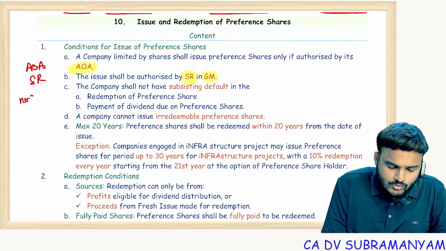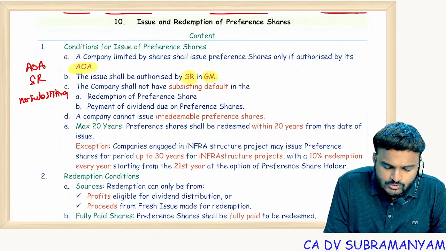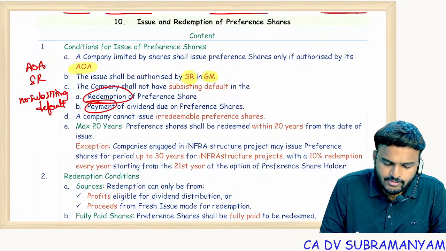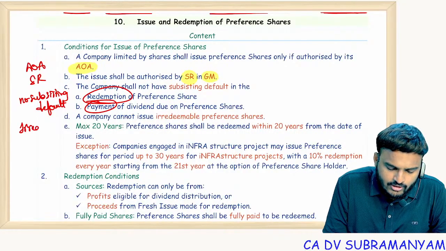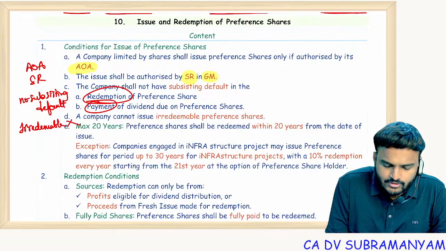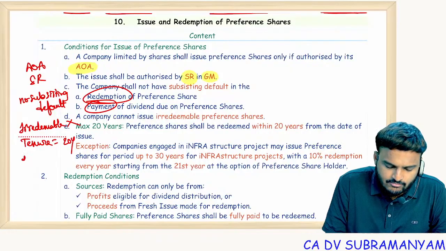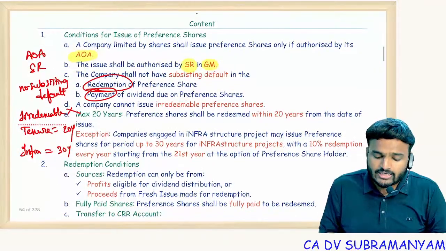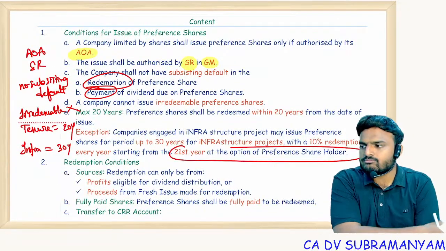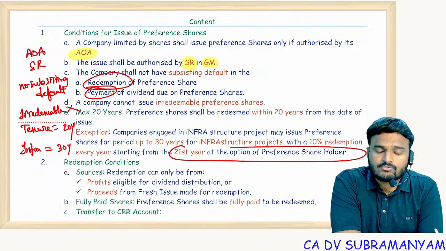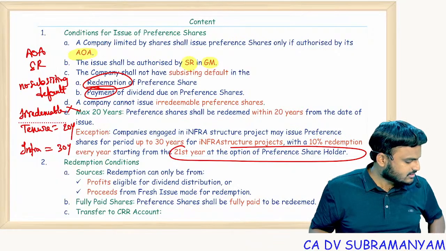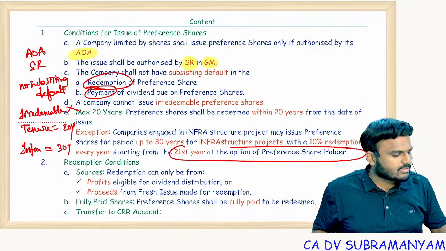Next one, no subsisting default with respect to existing preference shareholders. One is redemption, other one is payment. Next one, irredeemable not allowed. Maximum tenure is 20 years. But for infra companies, companies engaged in infra projects, it is 30 years, provided from the 21st year onwards, every year minimum 10% redemption should be done. So by the end of the 30th year, after redemption, it becomes 0.